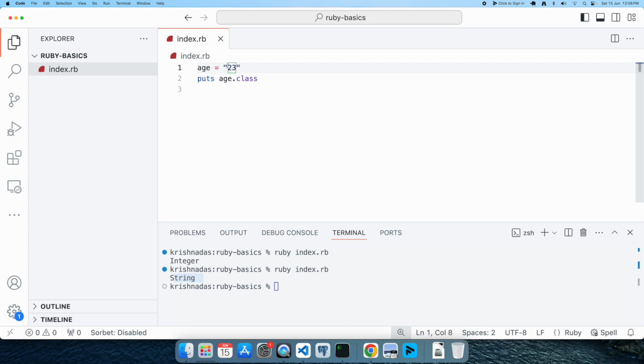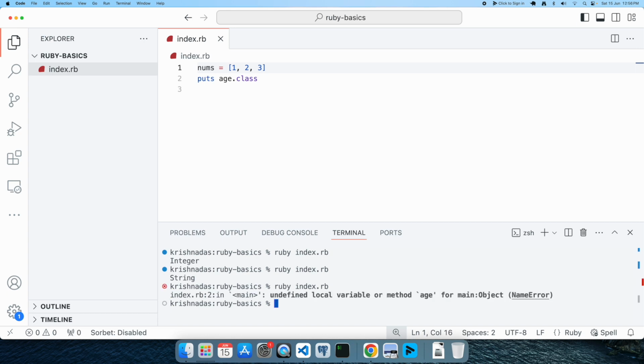If you change to other kinds of values, for example, we'll learn about other data structures like arrays. Whatever variable you declare, you can identify the type of that variable using this dot class method. Here we have created an array, and when you print the array dot class, you will get the type of the value as Array.